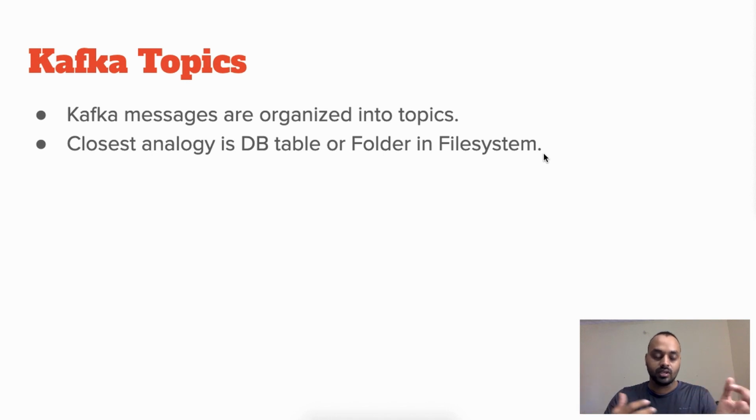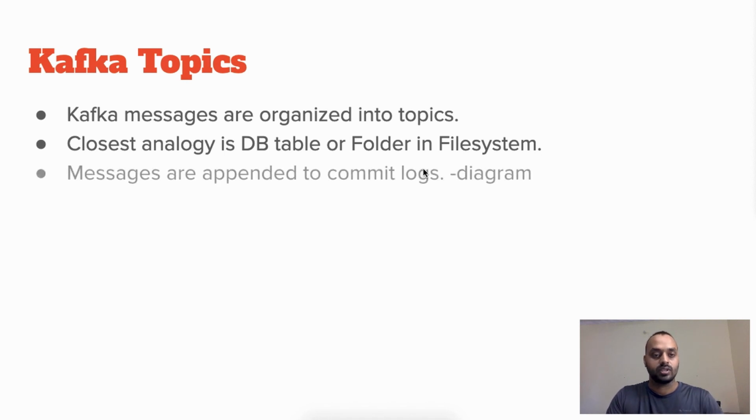A Kafka topic is analogous to that. A Kafka topic holds SMS data or email data. The same can be implemented in a table also, where the table contains all the data which needs to be sent by SMS or email. The same can be held in Kafka.